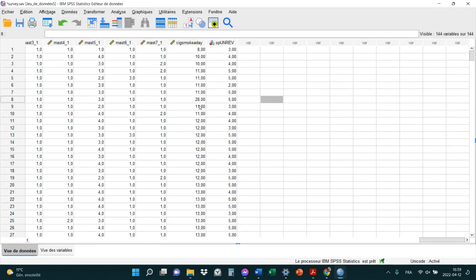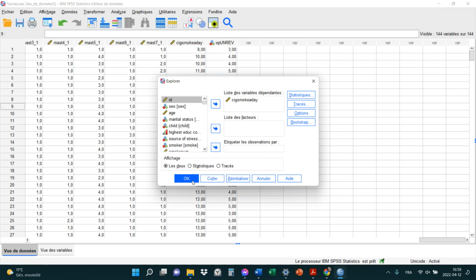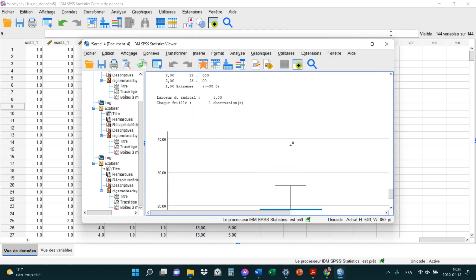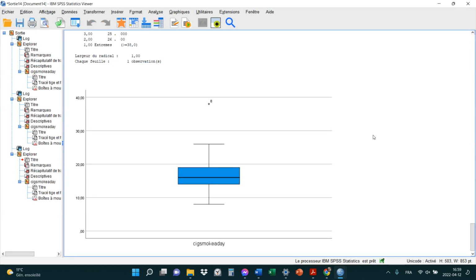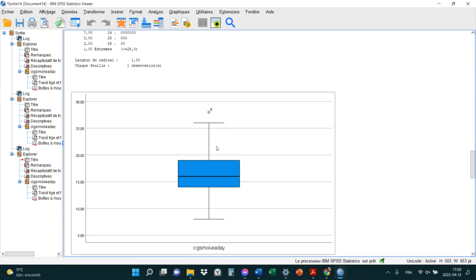Si je change le 28 pour 38, par exemple, et je demande de faire stats descriptive explorer. What you get is another box plot. Okay, so just so we're clear, here's the box plot I got last time.